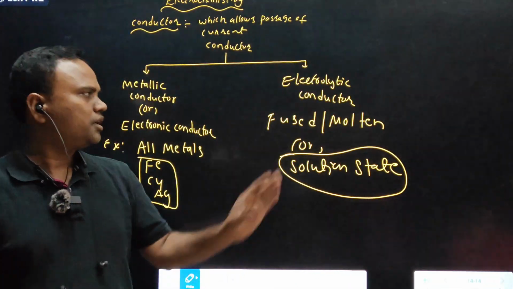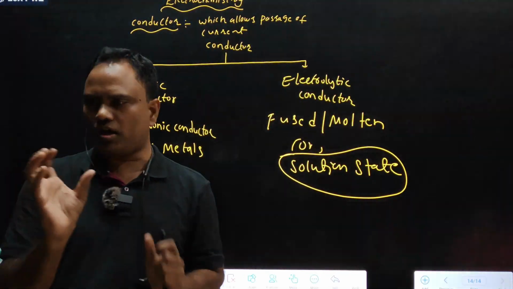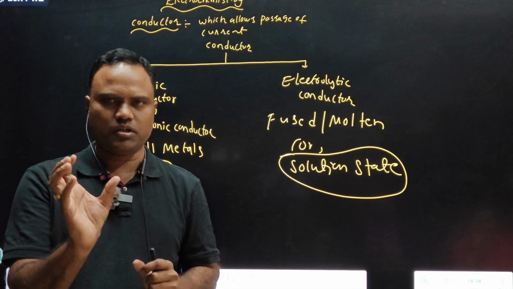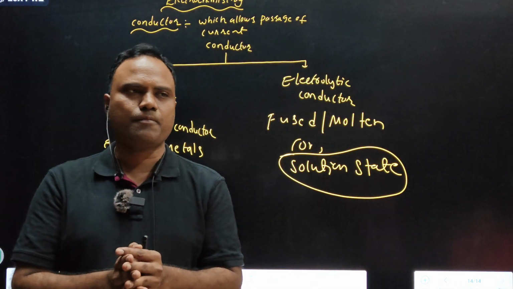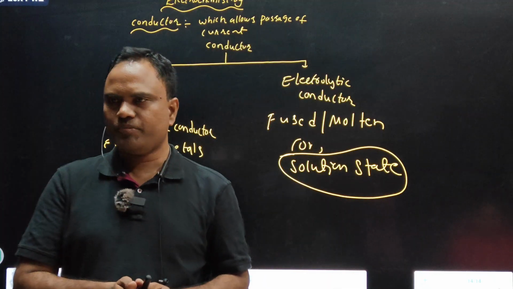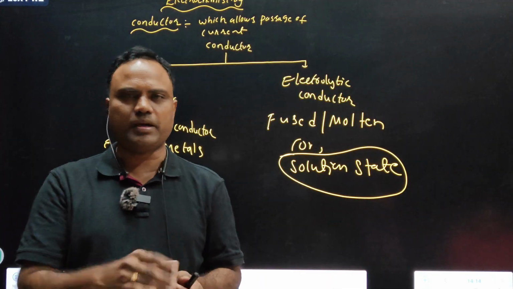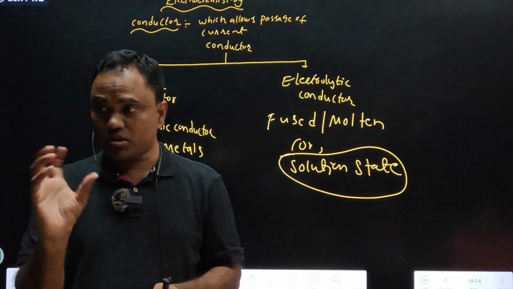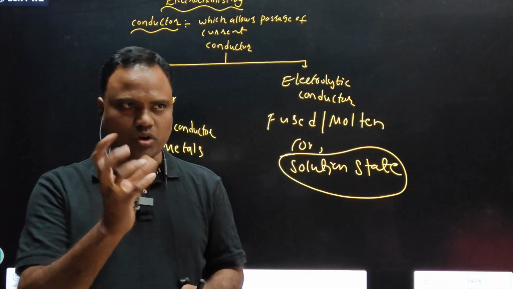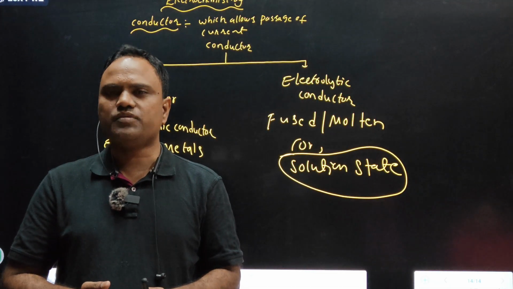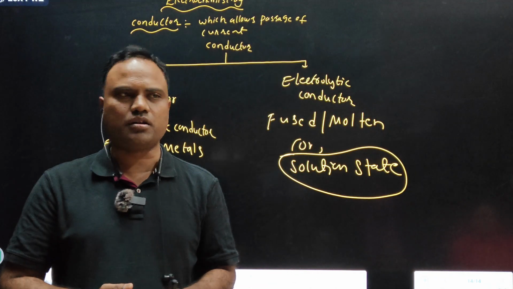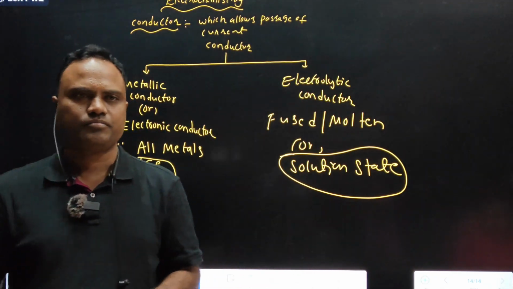Salt is an example of an electrolytic conductor. Salt conducts current in its molten state, meaning melt the salt by heating. Clear? Not solid salt. Solid NaCl is a bad conductor of electricity. Why? Because free ions are not present. We have to melt it.